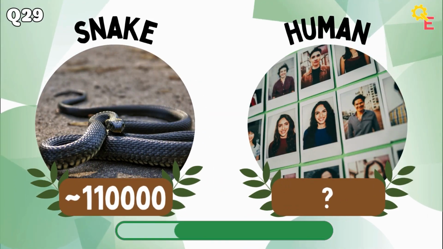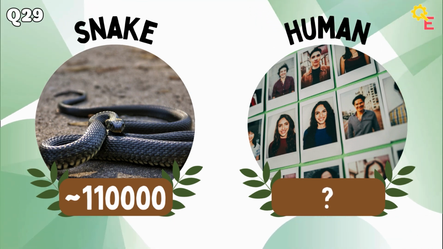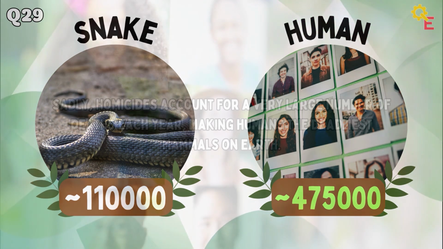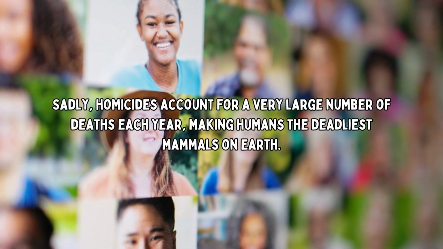For question 29, we have the snake versus the human. The answer is higher. Sadly, homicides account for a very large number of deaths each year, making humans the deadliest mammals on Earth.